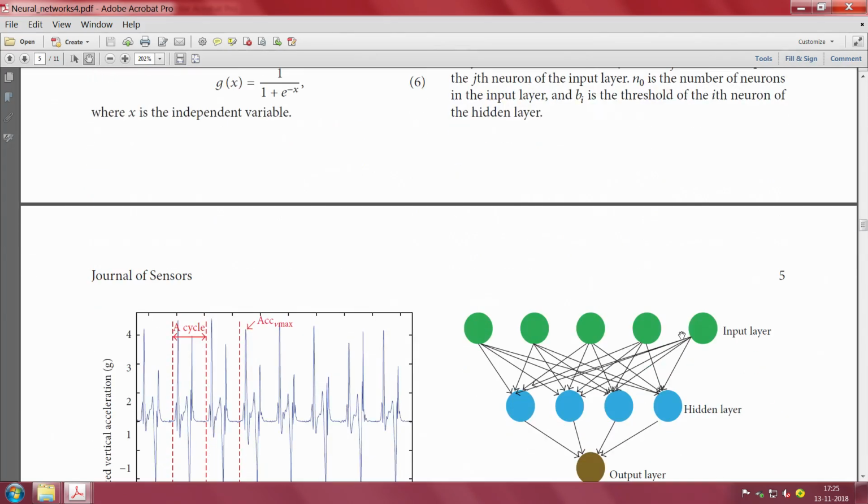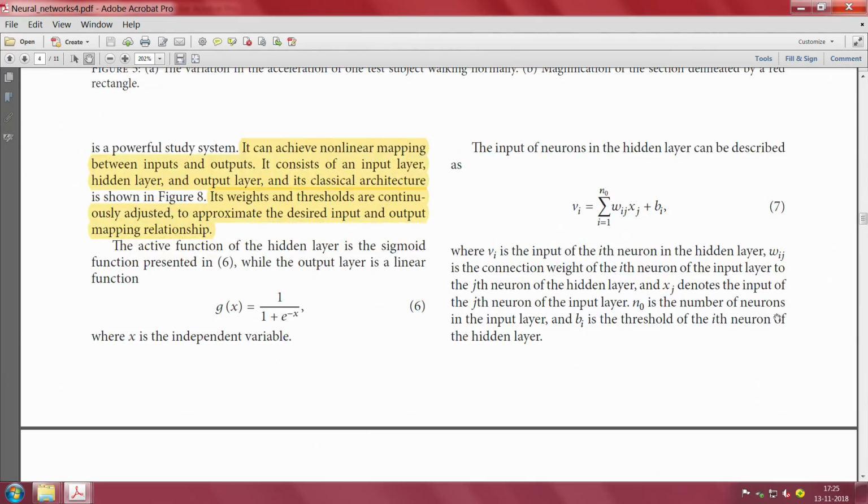There are 5 inputs here as well. So you may have to look at 1, 2, 3, 4, 5, you can see this is again another one here and another one here and so on. So you have inputs, right. So this xj essentially is nothing but it denotes the input of the jth neuron of the input layer.